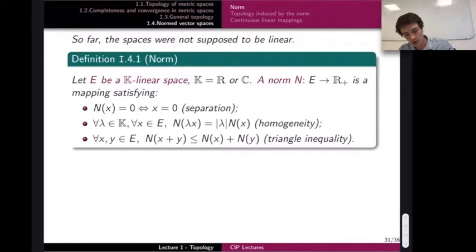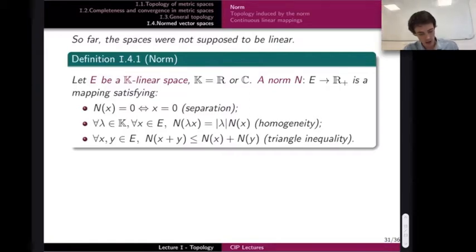And what I call a norm is a mapping from this vector space E to R plus. Okay, again, this is important. This is R plus and not just R or R bar. And it is a mapping that satisfies these three properties. First, the separation again. So if N of x is 0, then x must be 0 itself. Somehow the norm will be seen to measure the distance between 0 and the vector x in the space.